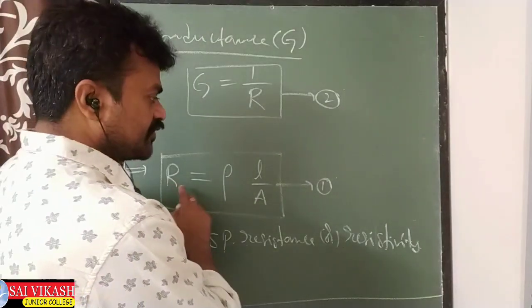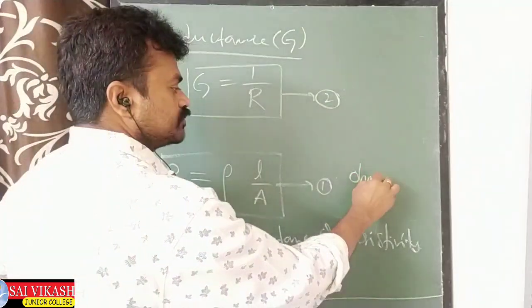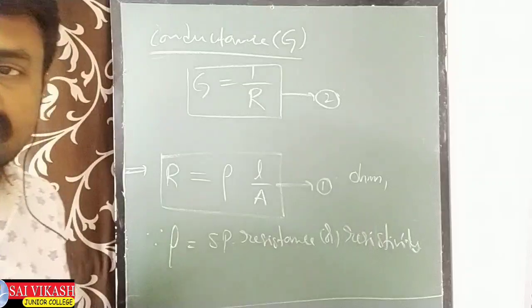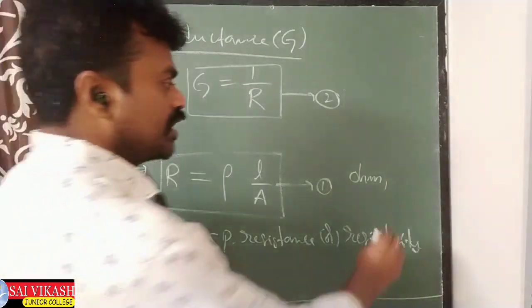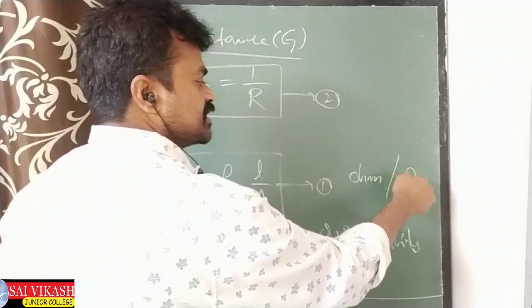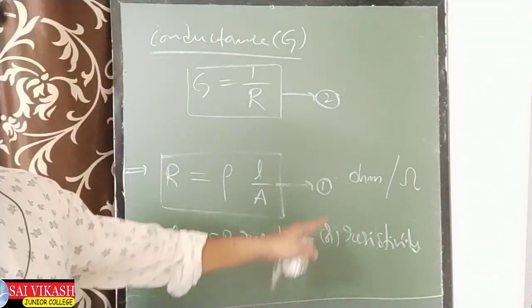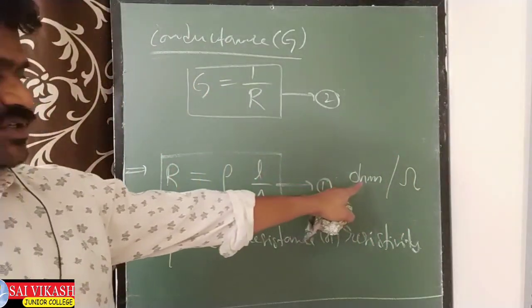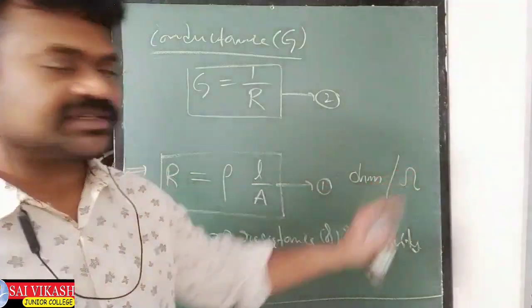The unit of resistance we know is ohm, and the symbol is like this.